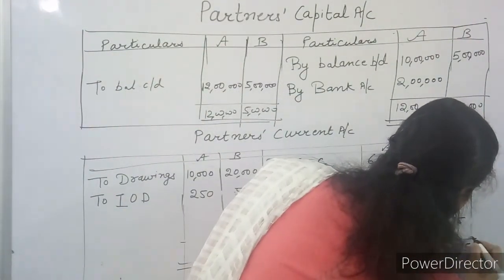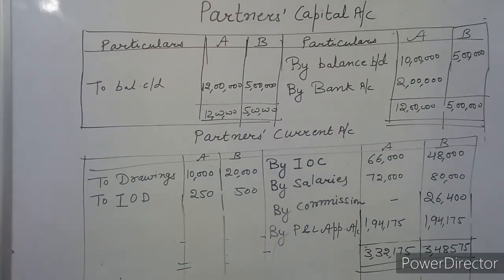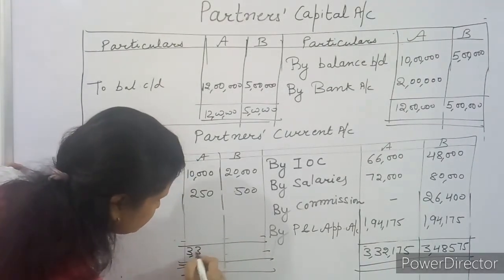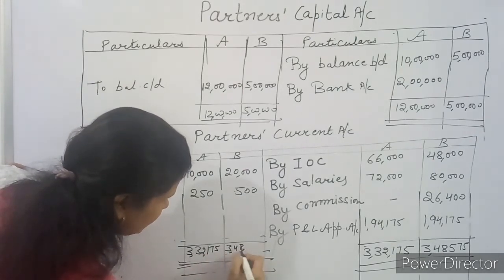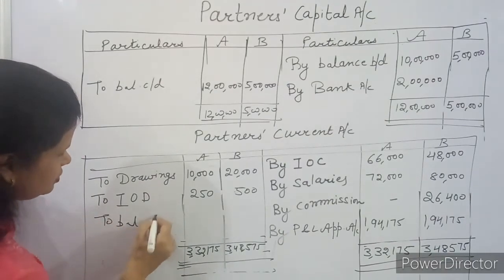Do the calculations carefully. Then find out the balances. You will write down the total on this side, and then the final balance you can calculate. That you can do by yourself.